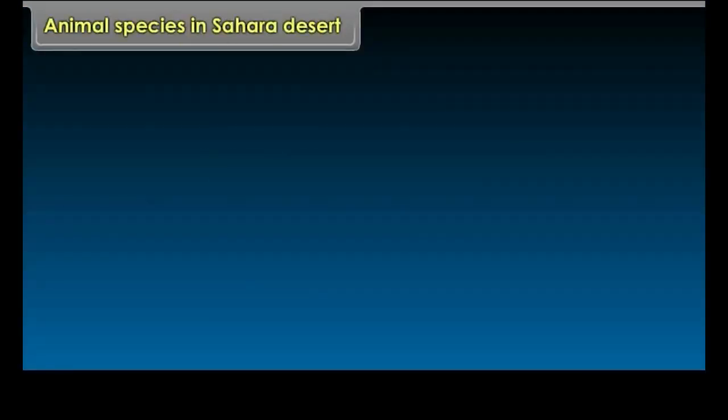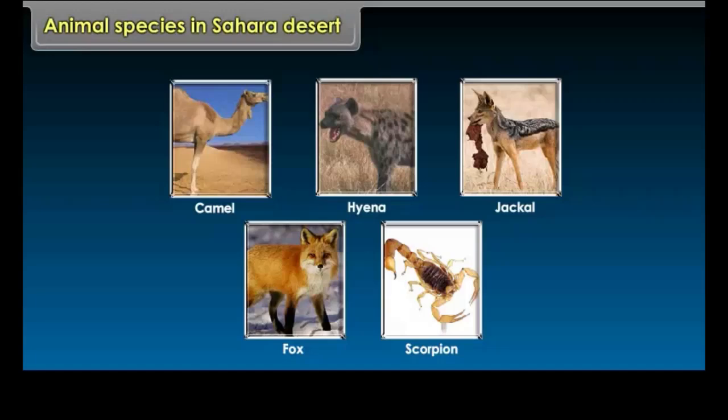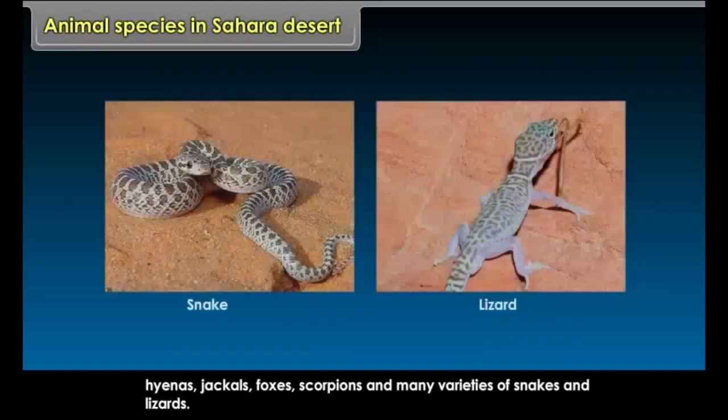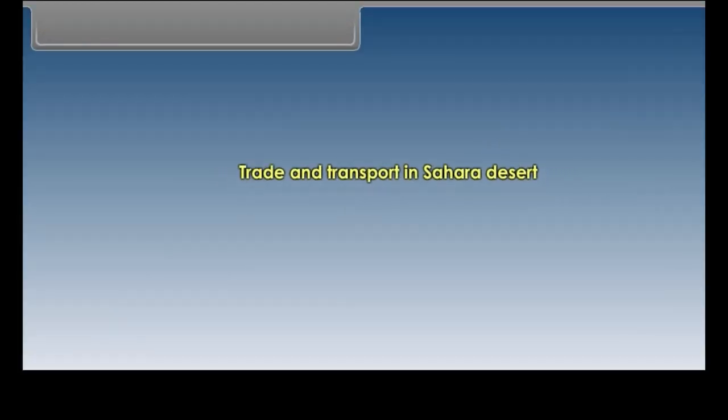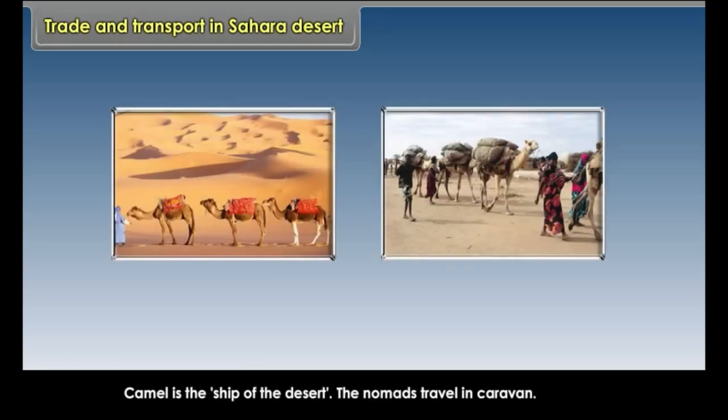Animal species in Sahara Desert. The prominent animal species found in Sahara Desert are camels, hyenas, jackals, foxes, scorpions and many varieties of snakes and lizards. Trade and transport in Sahara Desert. The camel is the ship of the desert. The nomads travel in caravans.